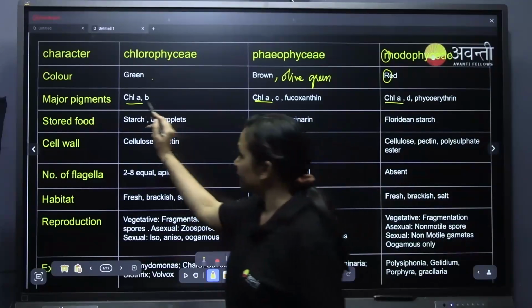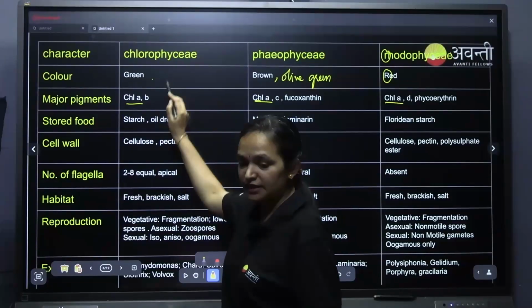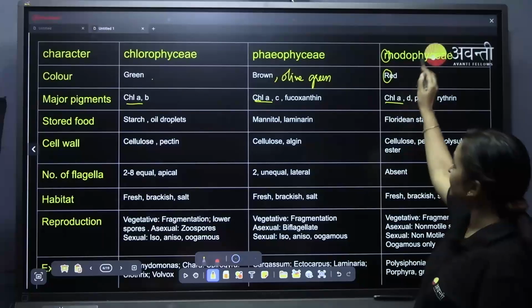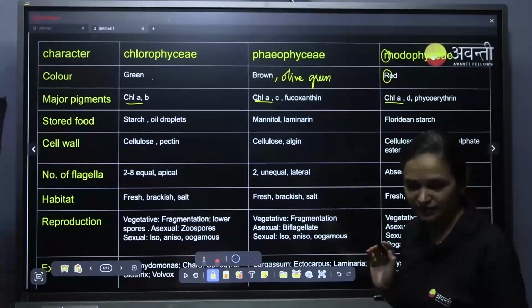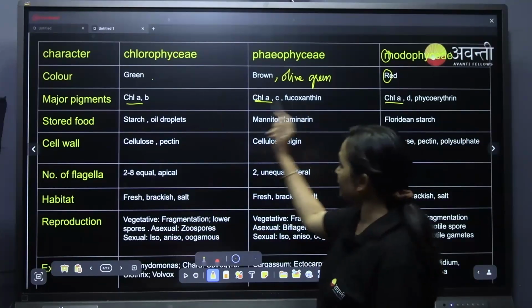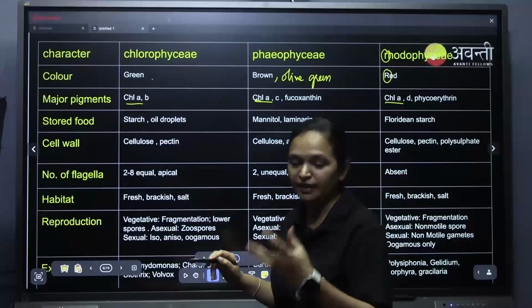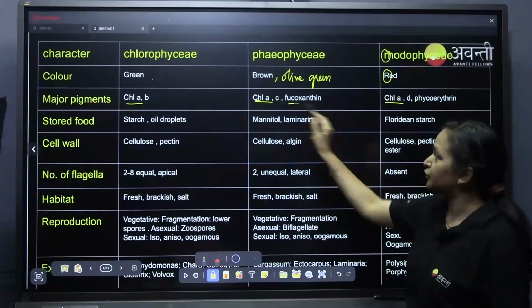The next pigment is chlorophyll B in Chlorophyceae, C in Phaeophyceae, D in Rhodophyceae. So it becomes B, C, D respectively. Do you have to memorize that? No, it is very easy to remember, right? And Phaeophyceae has fucoxanthin.